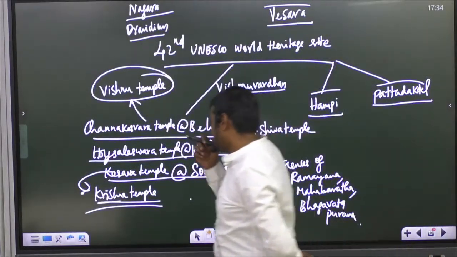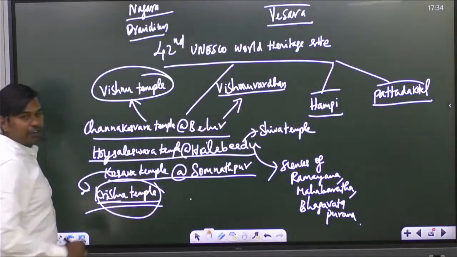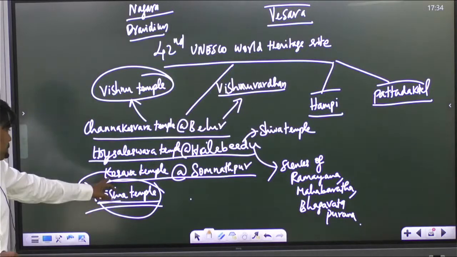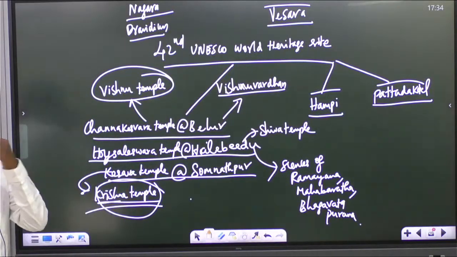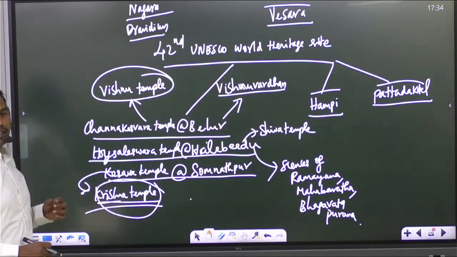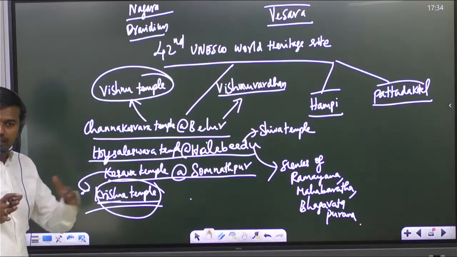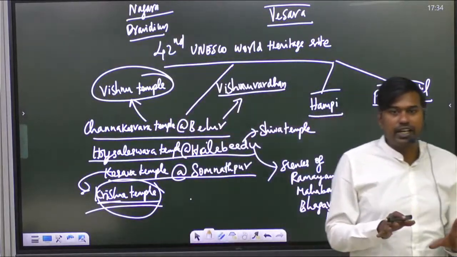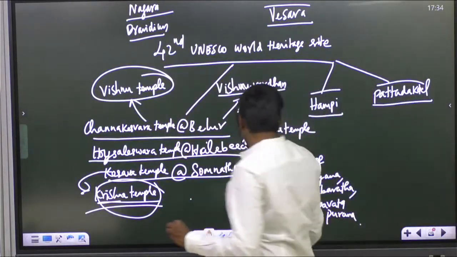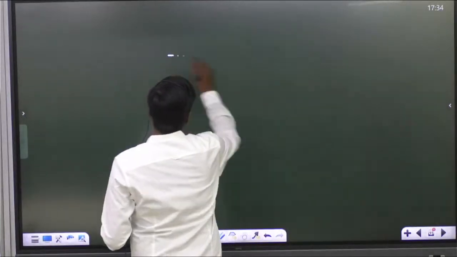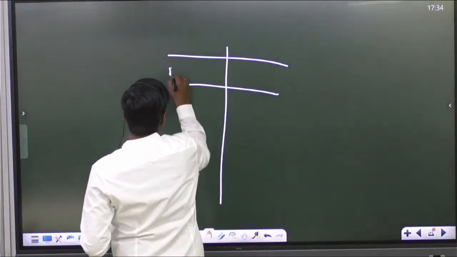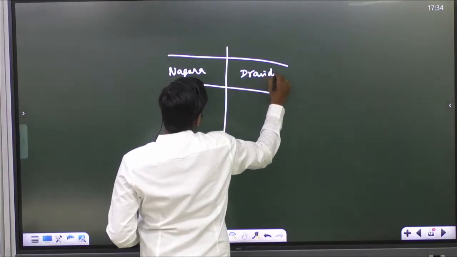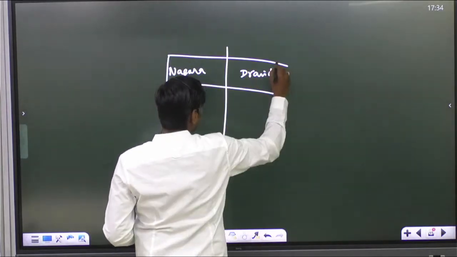So Krishna is here represented in three forms. Kindly remember, one among them is the Keshava form. That's why it is called the Keshava temple at Somnathpur. One more thing related to temple architecture, a question can also be asked in the exam. So let's discuss some basics of Nagara and Dravidian temple architecture. What are the basic differences between Nagara and Dravidian styles of temple architecture? Just tell me the points.